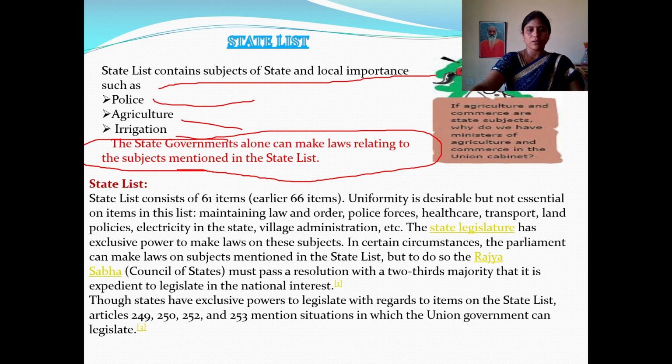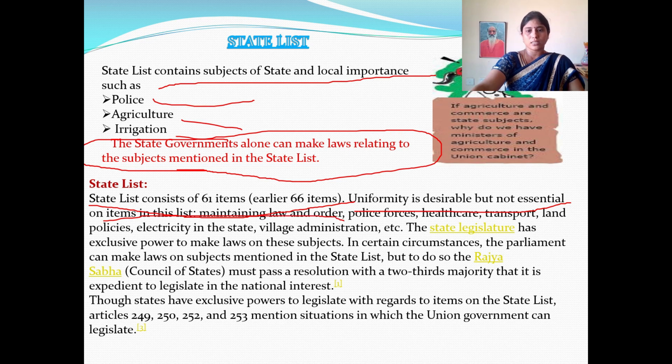How many are there? 61 items are present. 61 subjects are there under the state list. Whereas in the central list nearly 100 items are there, but in the state list only 61. So uniformity is desirable but not essential on items in this list. What are they here?